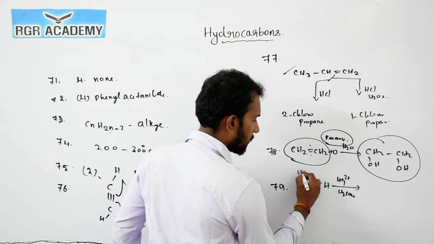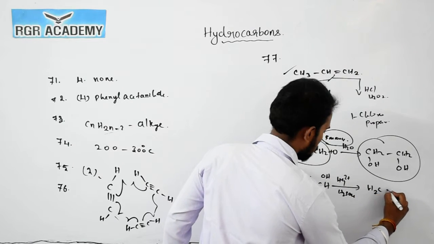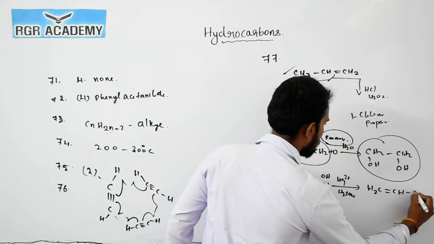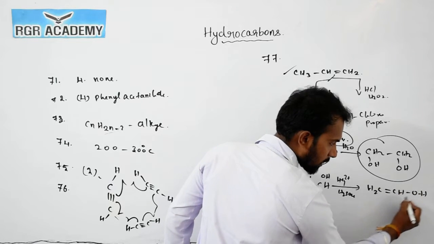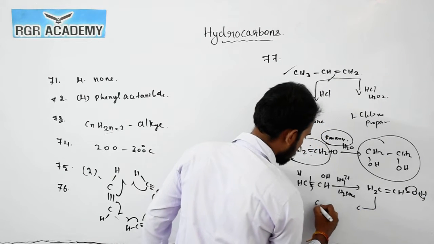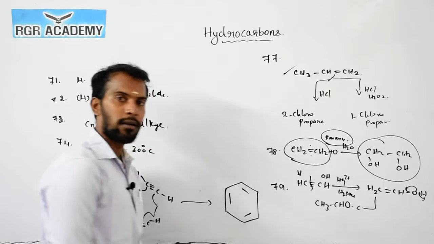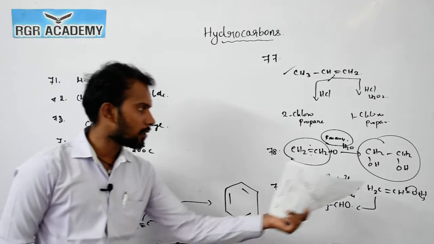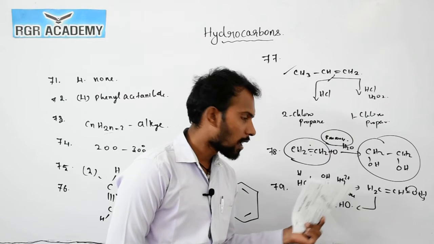It gives H plus and OH minus. So CH2 double bond CH-OH, right? This is the enol structure, which gets converted into CH3CHO, right? So when acetylene reacts with Hg2 plus in the presence of acid, it gives acetaldehyde.